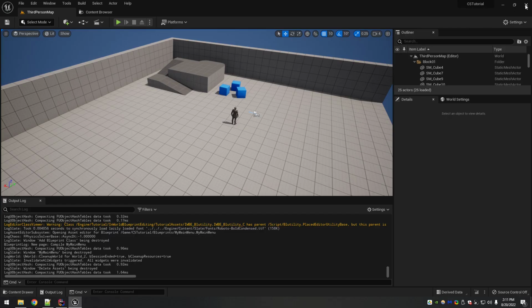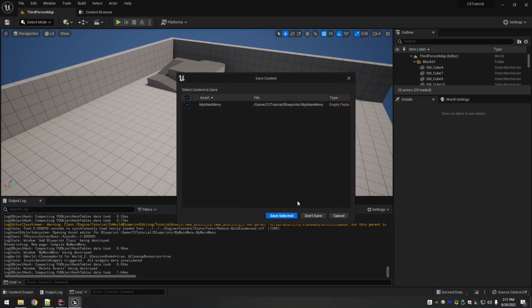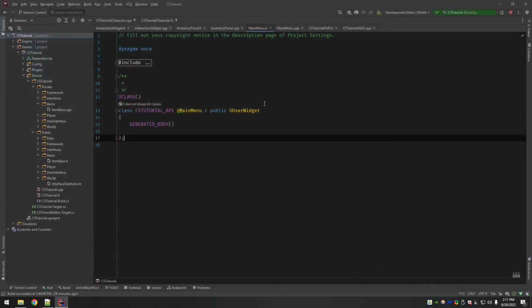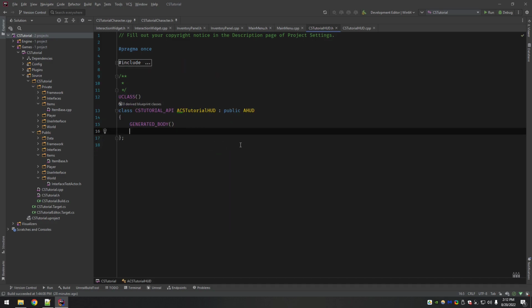So I'm going to close the editor for now because we're going to focus on the C++ side. All right. So the HUD is like the controller for all of our UI elements. So the first thing we want to do is start by putting in the code that's going to create the other widgets.